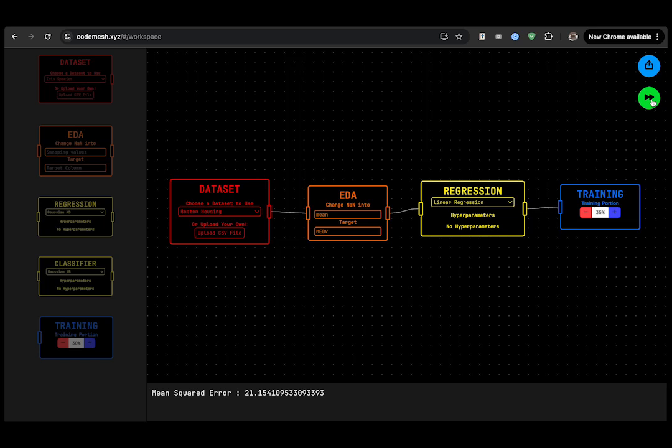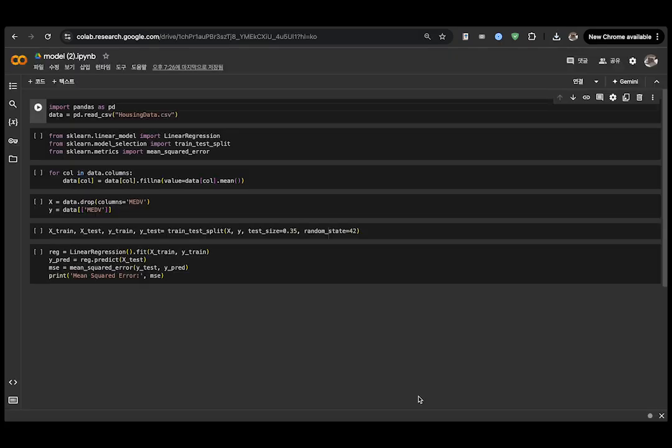But some of you, I definitely know, will be asking, I want the actual code of this. How are you going to do that? You're just going to simply click this blue button on the top, which is download. And you'll be able to download something. And if we open this, you'll see the code for what we just coded ourselves using the Codemesh platform. This is the actual code for it. And if you execute all of this code, you'll get the same prediction and the same error rate here.